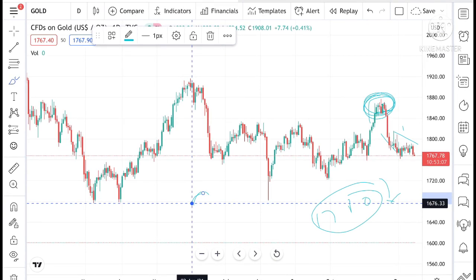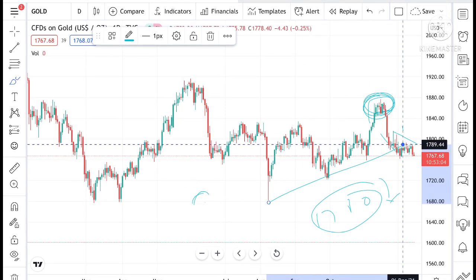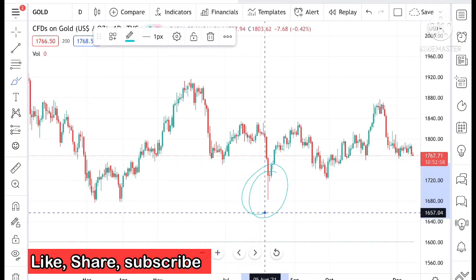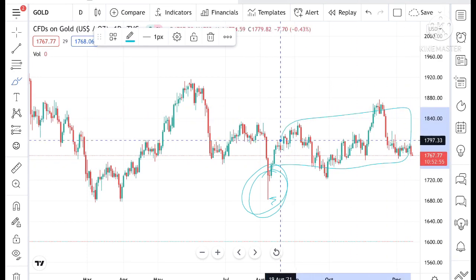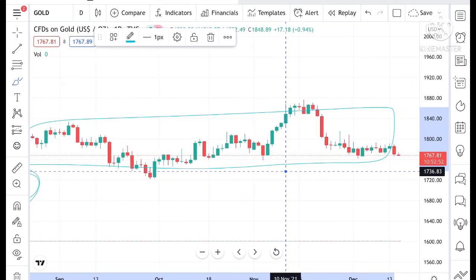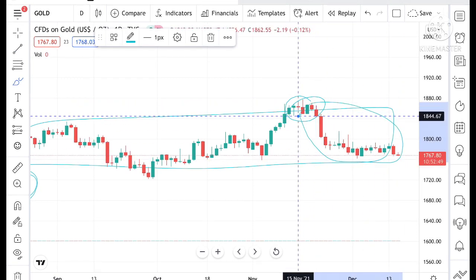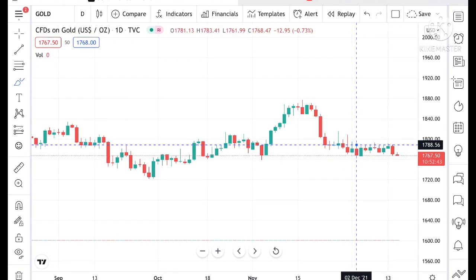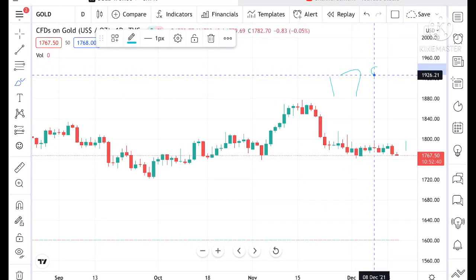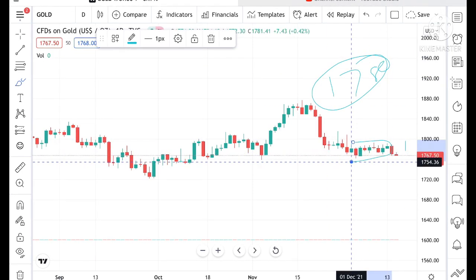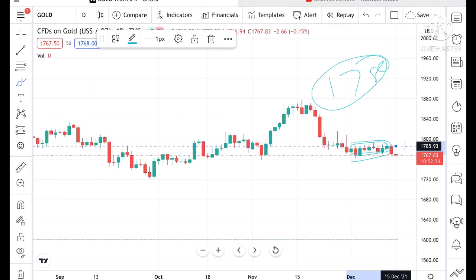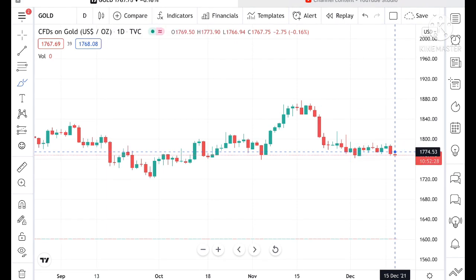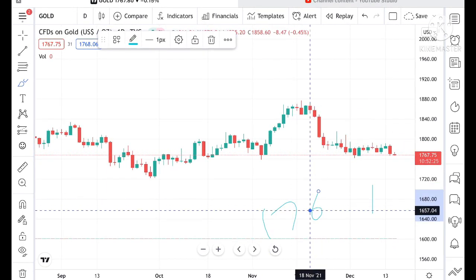Now what I want to tell you is, look at the chart. If we look at the overall trend, after making this particular support, it is in this zone. And if we look at a month view, we have seen that from mid November it is continuously in a downtrend, but now it is in this zone. And why I said that it can fall below 1780 is because we have seen it is moving in this particular zone. Once this zone, the zone of the 80s, breaks downside with this candle, it could fall further, and we have seen that the price has come down to 1767.